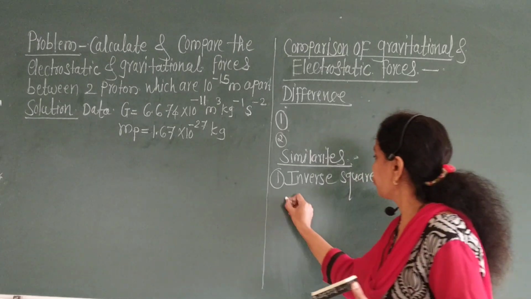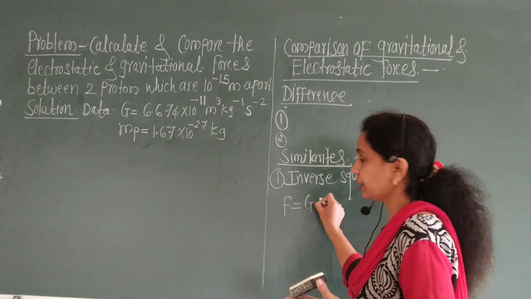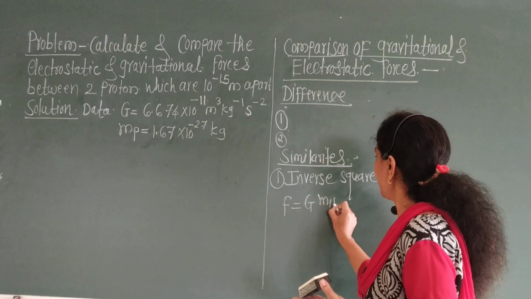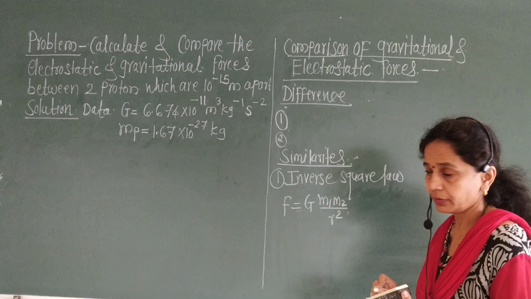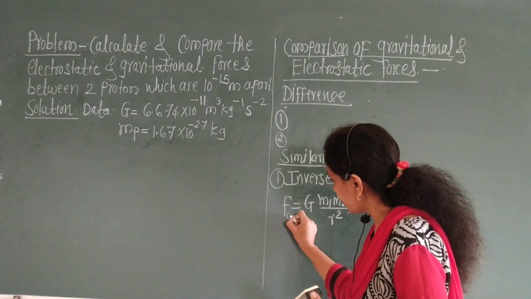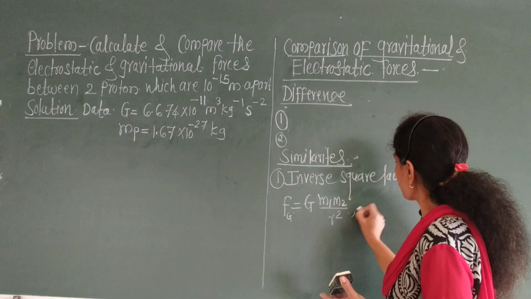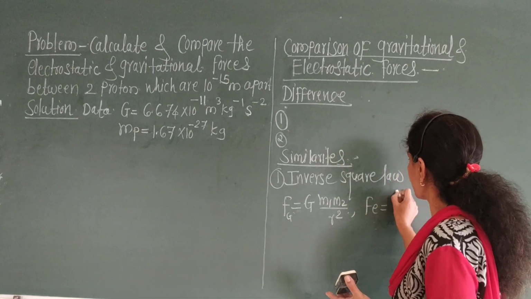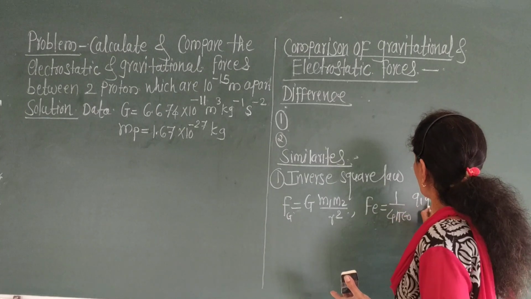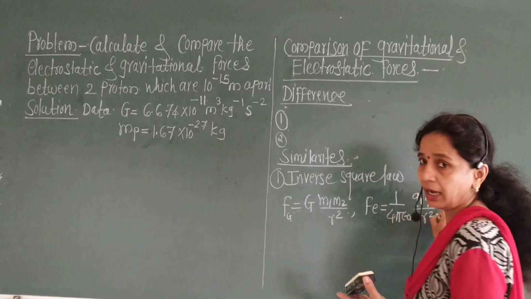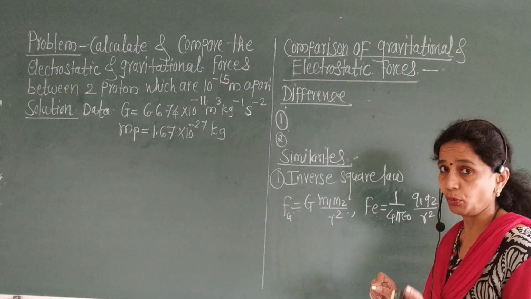Because gravitational force is given by F is equal to capital G m1 m2 upon R square. This is the gravitational force. Then electrostatic force Fe is equal to 1 upon 4 pi epsilon 0 Q1 Q2 upon R square, which is also called the Coulomb force.